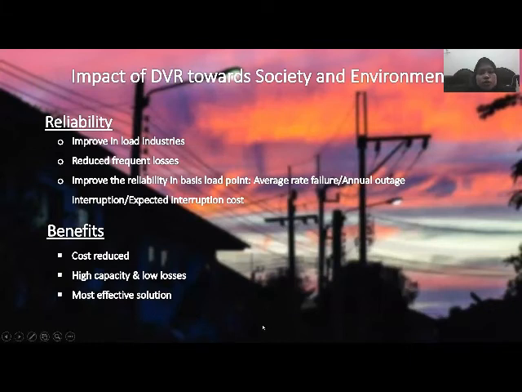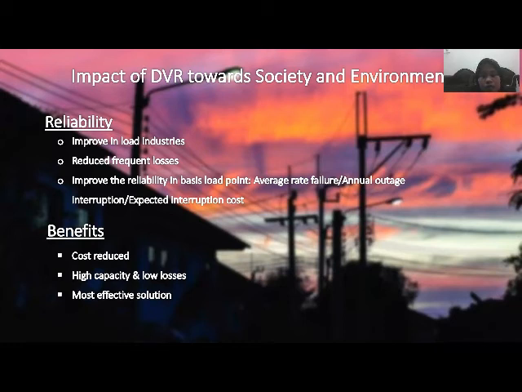From this project, we get to know some impacts of the DVR on society and environment. The first is reliability, where DVRs help to improve loads in industries. It also helps reduce frequent losses and improve reliability at the load point, which is average failure rate, annual outage interruption, and expected interruption cost.